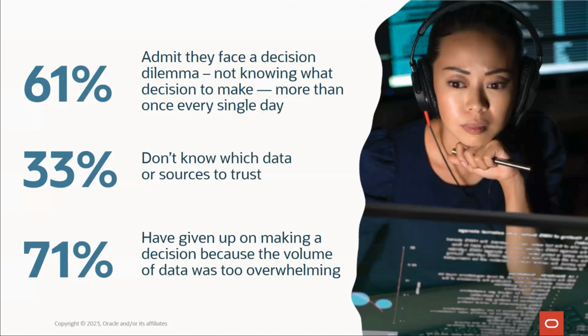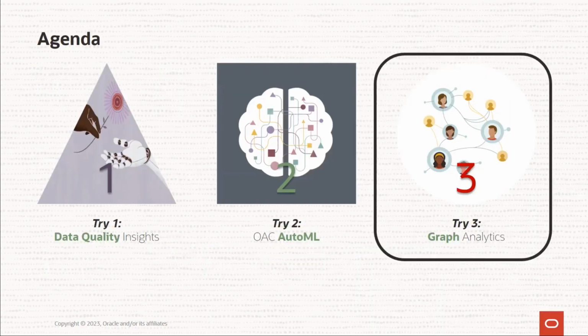So this is where having an underlying aggregation layer like Autonomous DB, insulating the users from all the complexities so that they are only looking at the relevant data, and providing them tools to quickly run different models would significantly address the decision dilemma. Now on these lines, let's look at another very interesting, powerful technology, graph analytics, which could help you further to address the decision dilemma you come across.